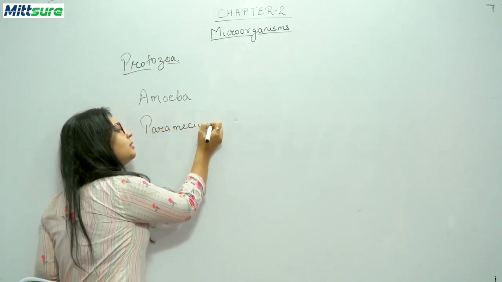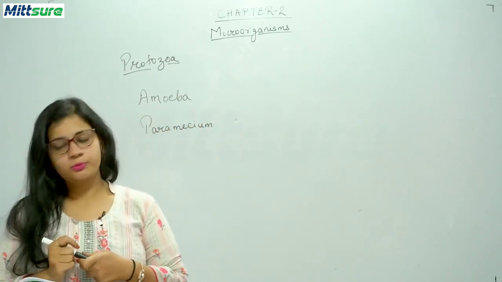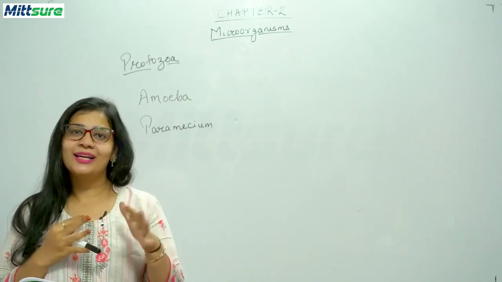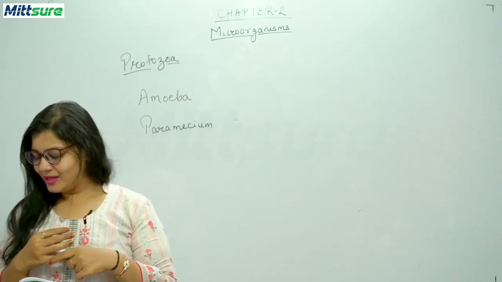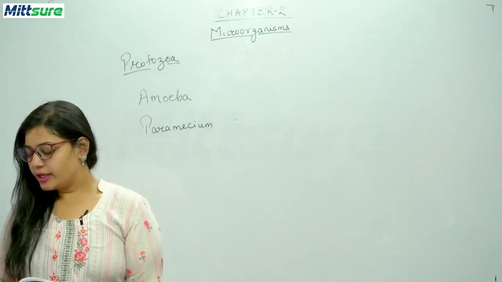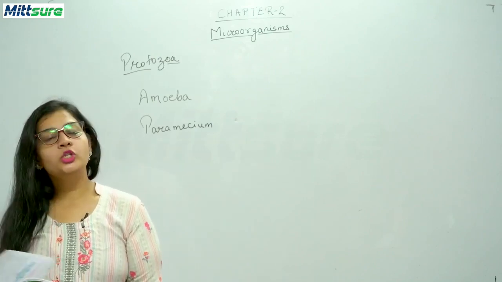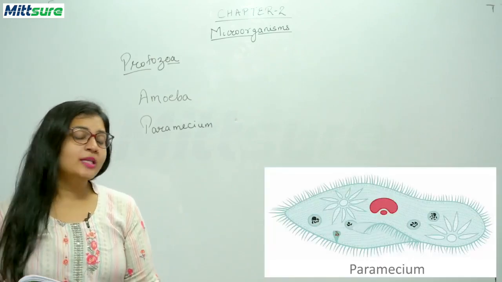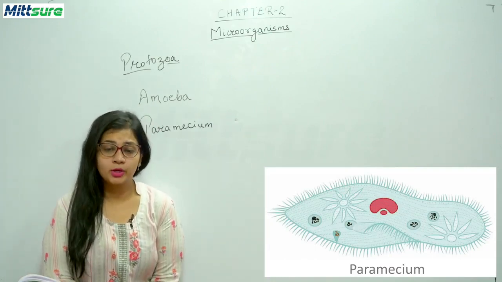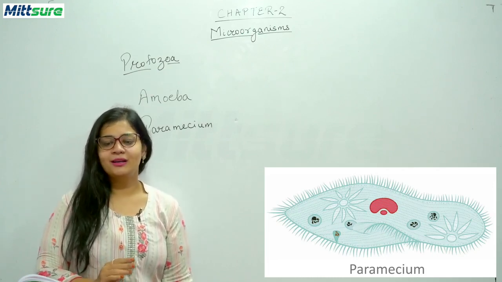Paramecium. Now students, this paramecium is also a freshwater protozoa, and you know the shape of this protozoa, how it looks like, a slipper shape. Okay, and its body is covered with minute hair-like structures called cilia, and they help in locomotion and to catch the prey. So you can see the image of this paramecium that is given in your book. Okay, so you can see that it is in the form of a slipper, you know?